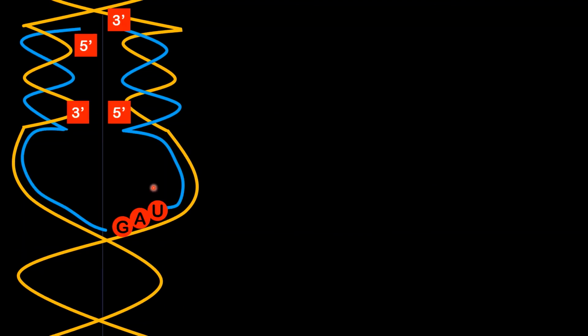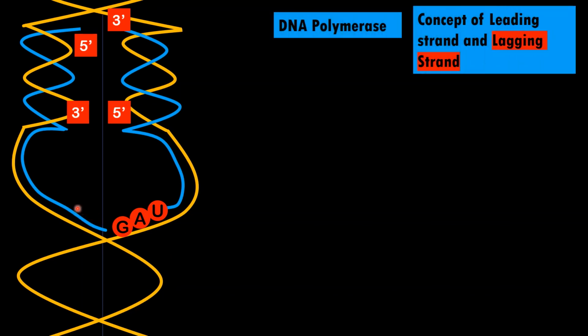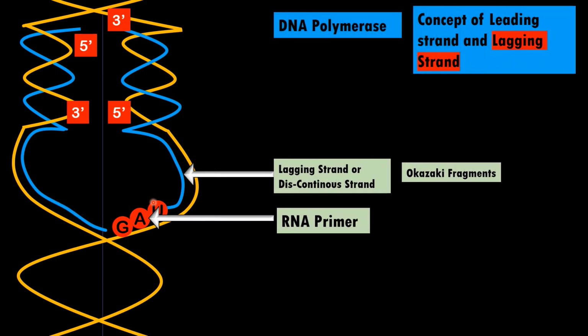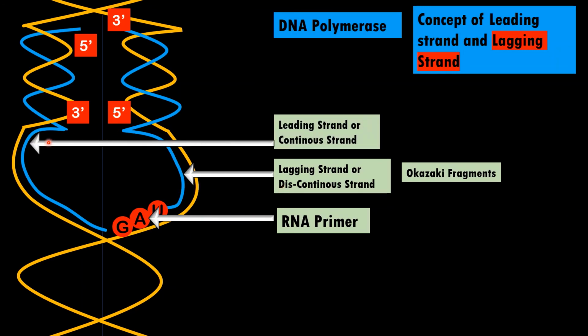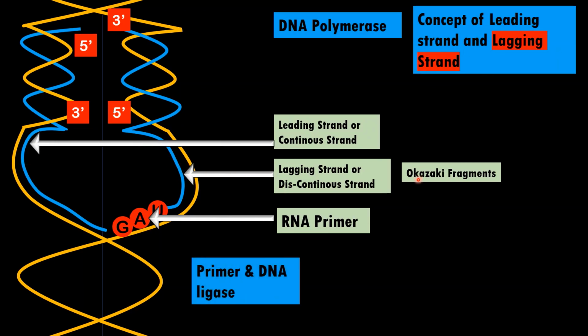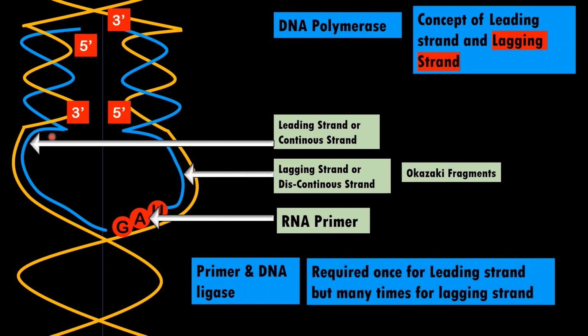Now students, when there is polymerization of this replication bubble further, on the left side, the newly formed DNA is formed continuously. Therefore, it is called the continuous strand. Whereas on the other side, it is formed in bits and pieces. It is called the lagging strand. So here, one is the leading strand and the second is the lagging strand. Lagging strands are produced by Okazaki fragments. Now, in case of the leading strand, the primer and ligase enzyme are required only once, whereas in case of the lagging strand, primer and ligase enzyme are required multiple times. Please remember this.